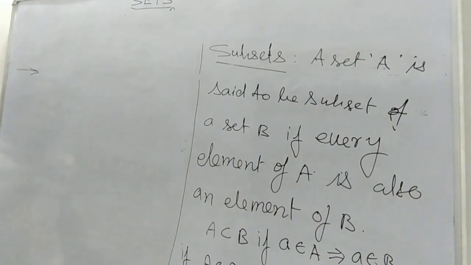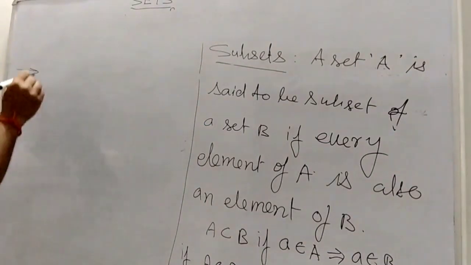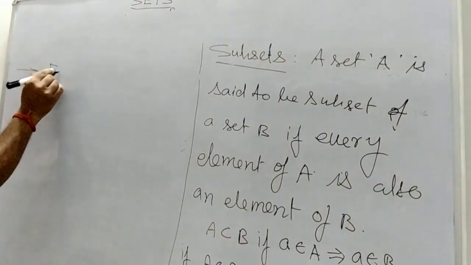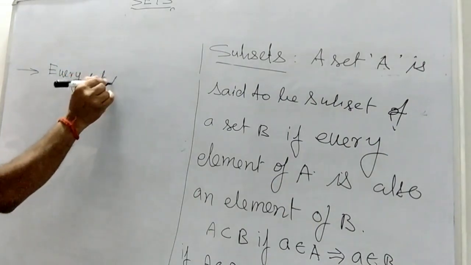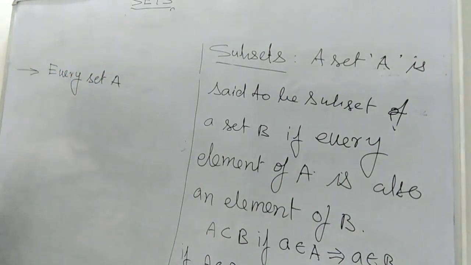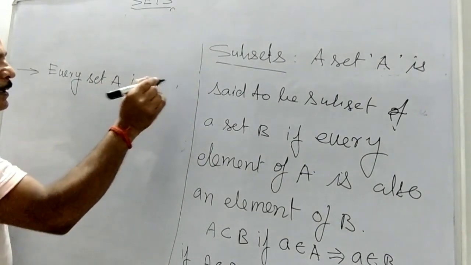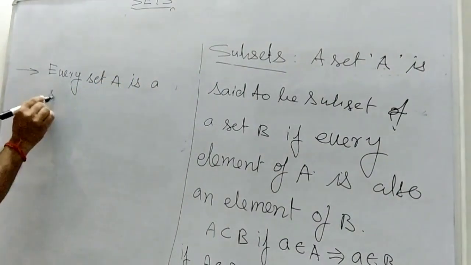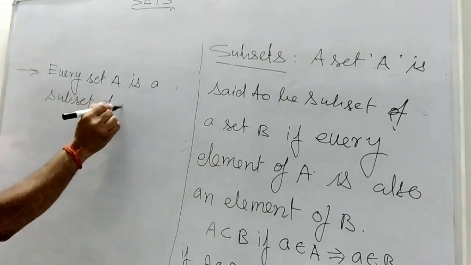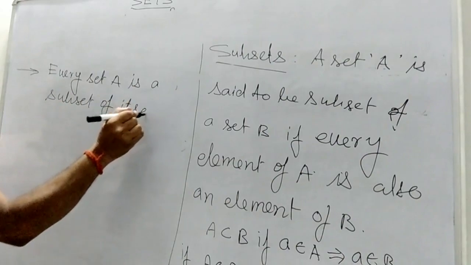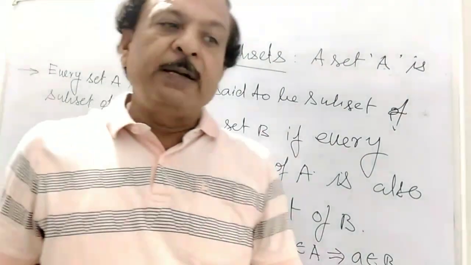Here you make the note: every set A is a subset of itself. So every set A is a subset of itself.